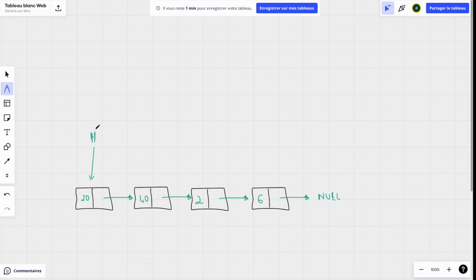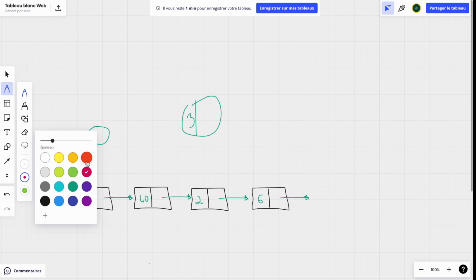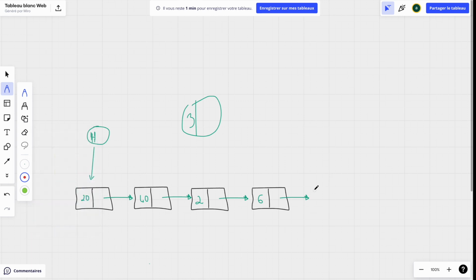That means if I receive this and I want to add maybe the node, I will say 3, at the end of this list, what will happen is that this will no more point to null. So at the end of this, I'm going to have something like this. This is going to disappear, and I'm going to have a node here.